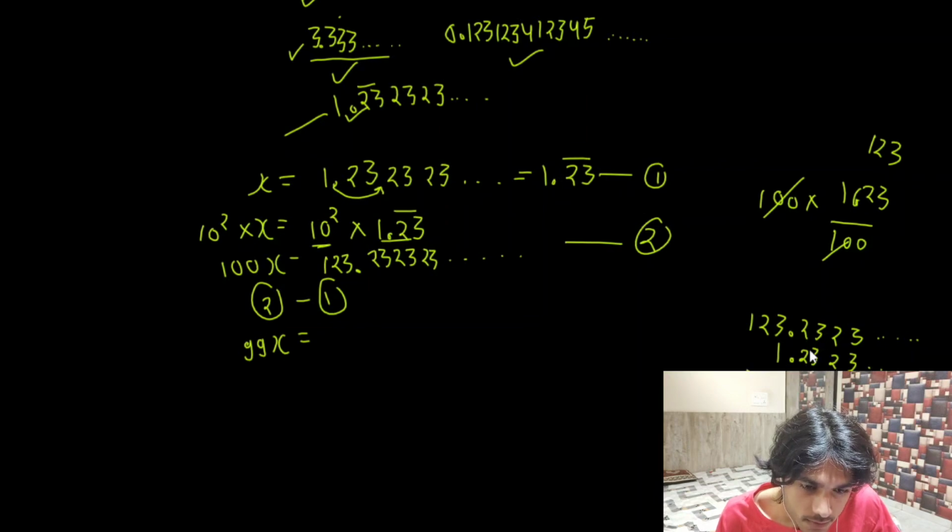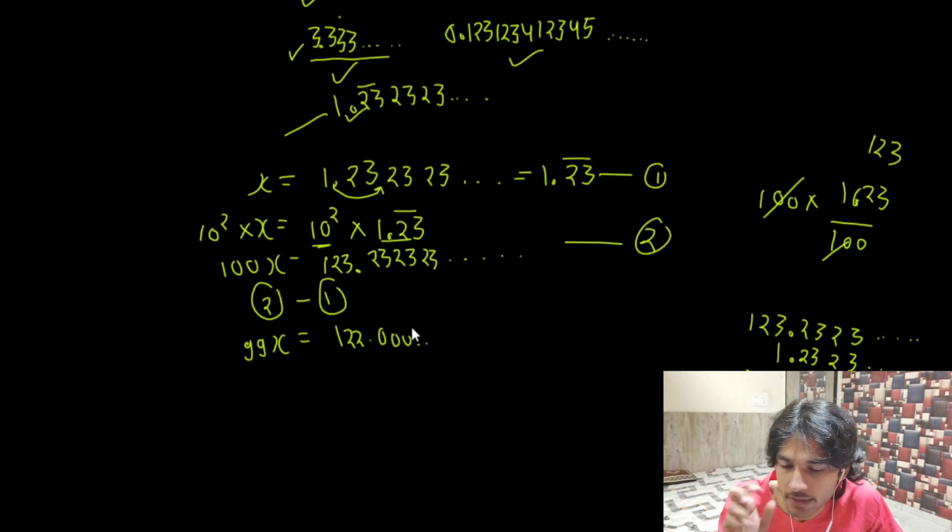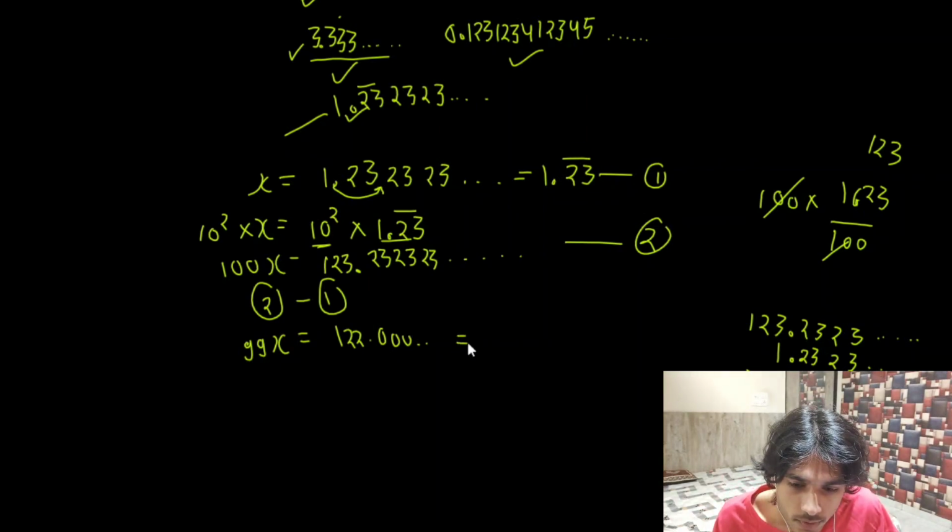I will simply get 0, 0, 0, 0 after the decimal, and here I will get 2, 2, and 1. So 122.000. It is common knowledge that if after the decimal only 0 is being repeated, we don't have to write it. So we simply write 122.